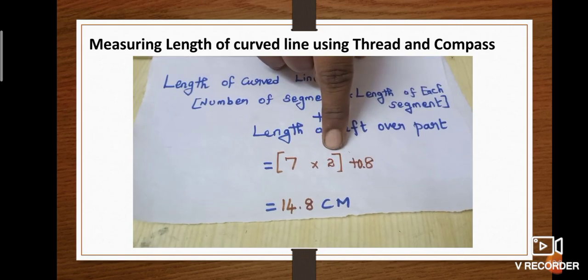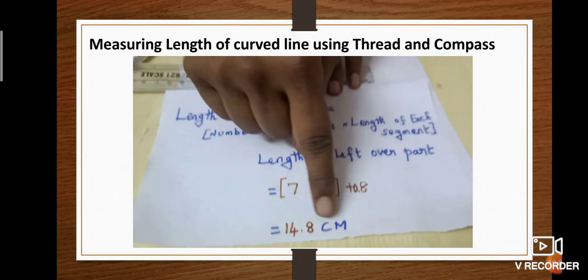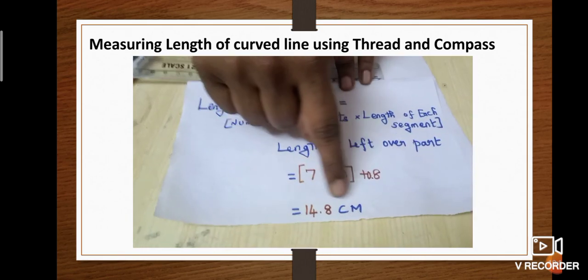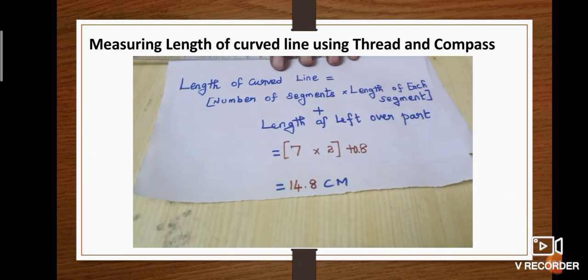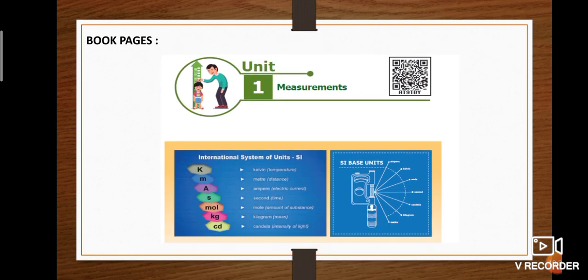So 7 into 2 is 14, plus 8 divisions, is equal to 14.8 centimeters. So the length of the curved line is 14.8 centimeters. I hope you can understand about length and its units. Now it is time to recollect our portion.